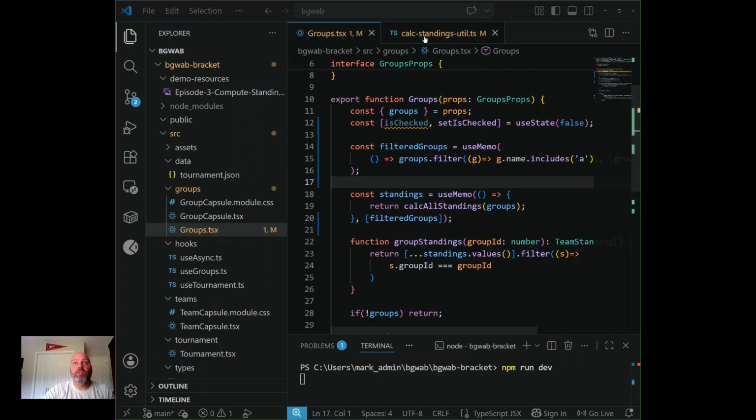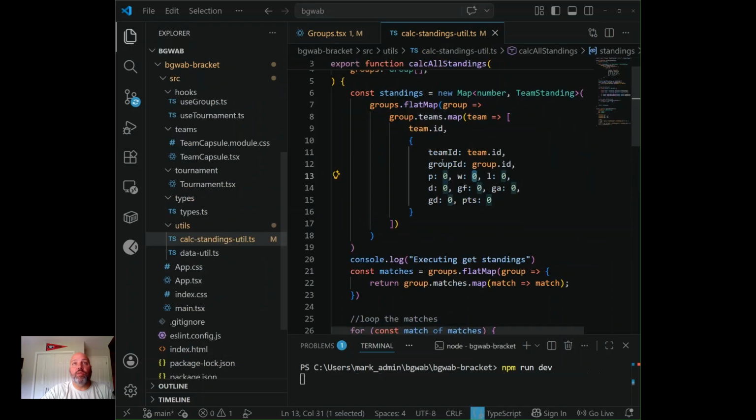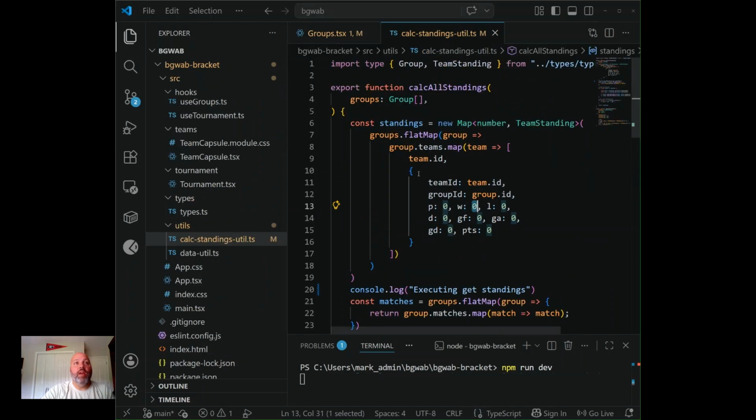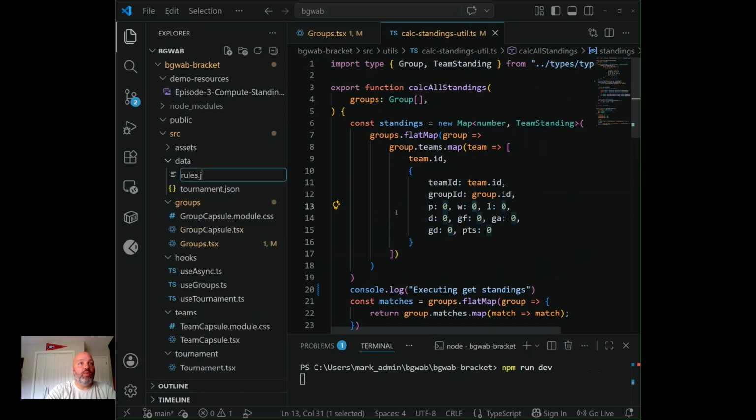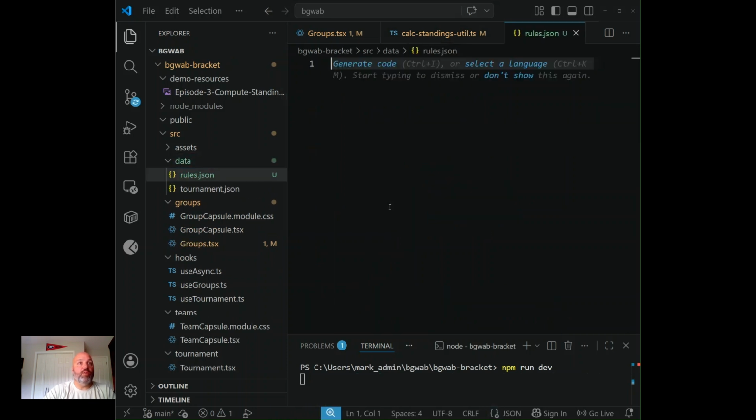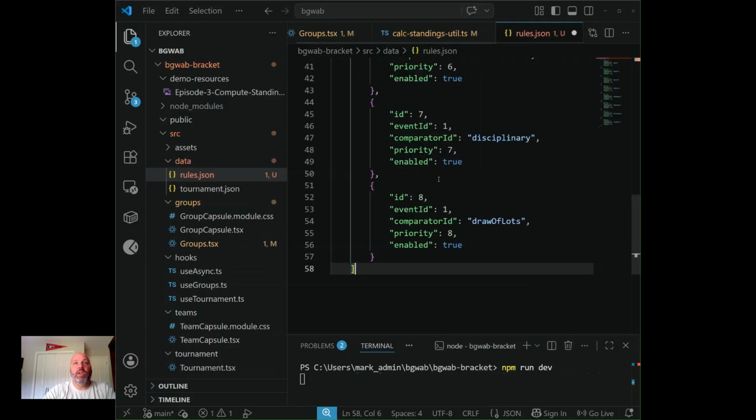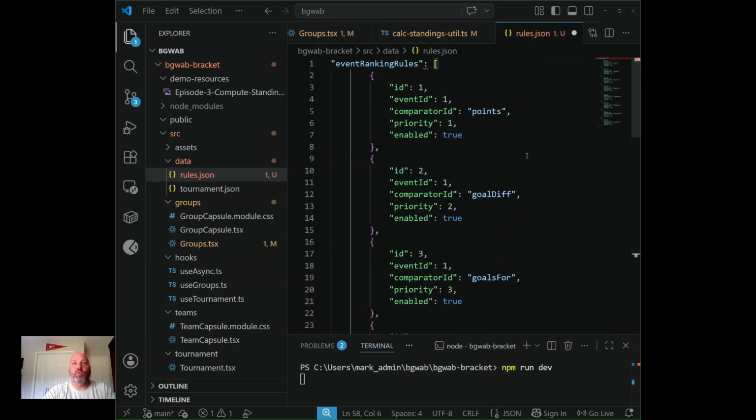So I'm going to step over to the calc standings util because we've done some calculations here. And you know what I'm going to do? I'm going to add a new file. I'm going to bring in rules.json that we're actually going to use, and it'll be available below as well in the next episode. I'm going to copy this over so you can see what I'm talking about, because it can be a little complicated and confusing when I'm just speaking on code. This might make more sense, right?